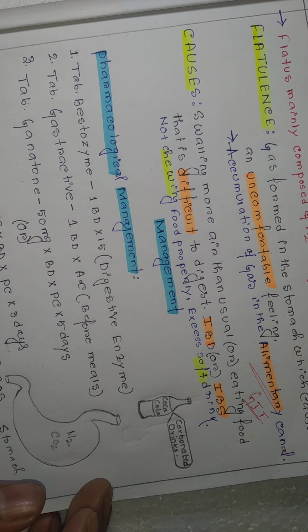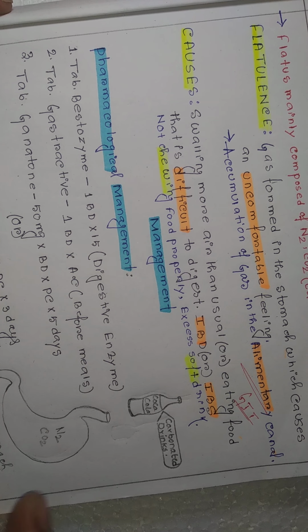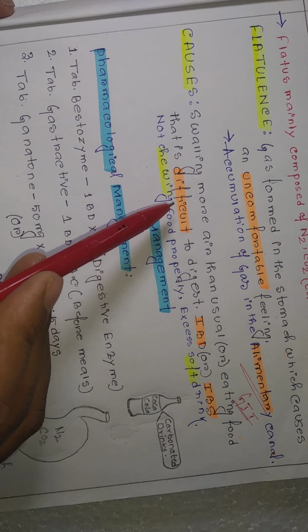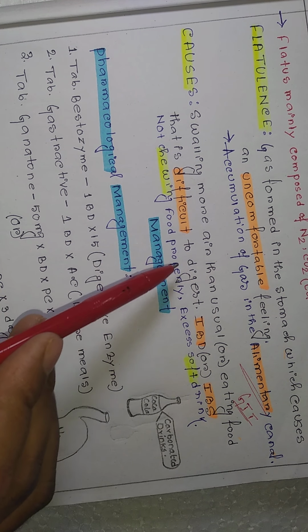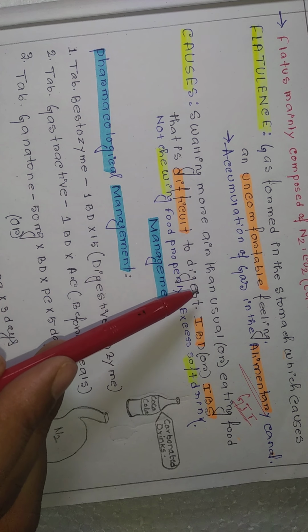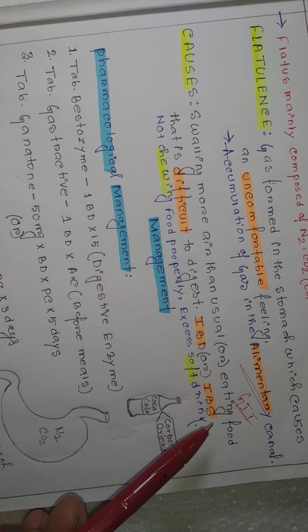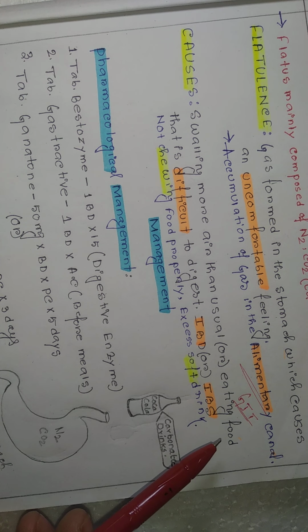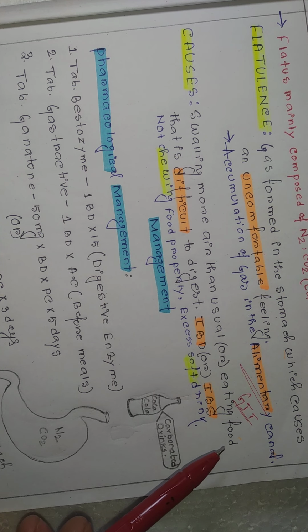And if you see the causes of flatulence, the main cause is swallowing more air than usual, or eating food that is difficult to digest. Sometimes if we are eating food that is difficult to digest, that time it causes flatulence.